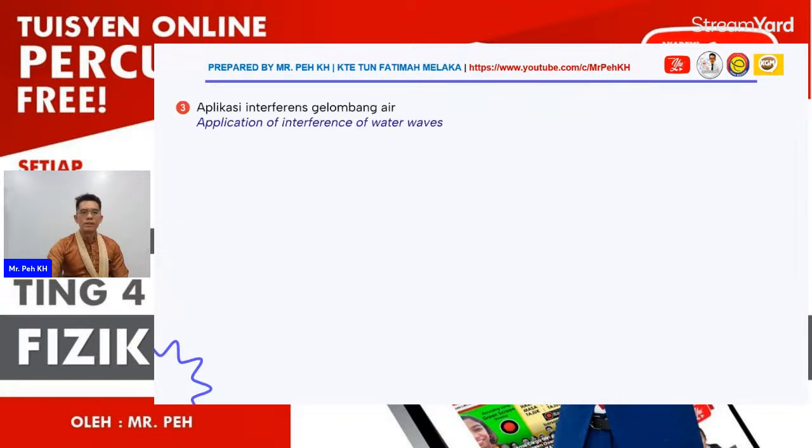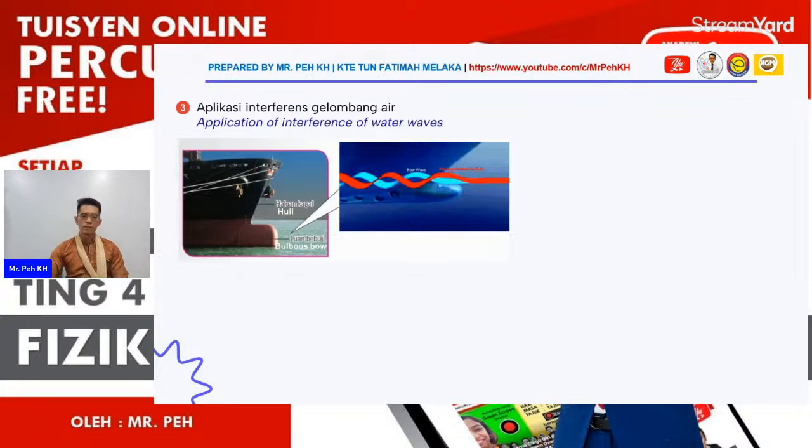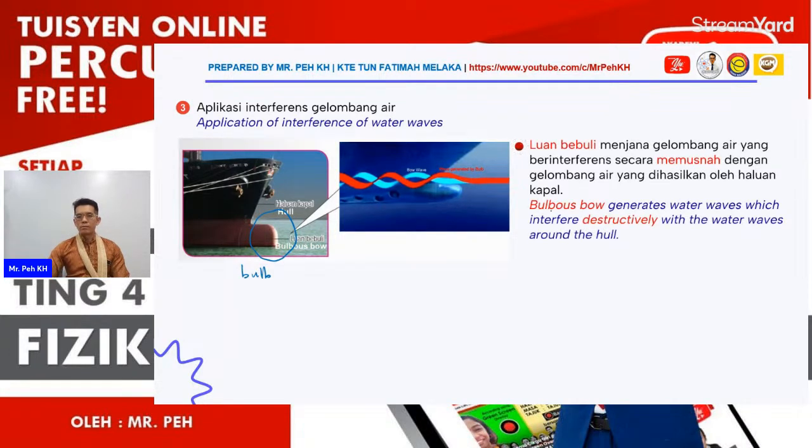Then the last will be the discussion regarding the application of interference of the water wave. This is a bulbous bow at the ship, which we can also know as the bulb. The bulbous bow generates a water wave which interferes destructively with the water wave around the hull. So the hull will produce, you can see from this figure, the yellow wave.